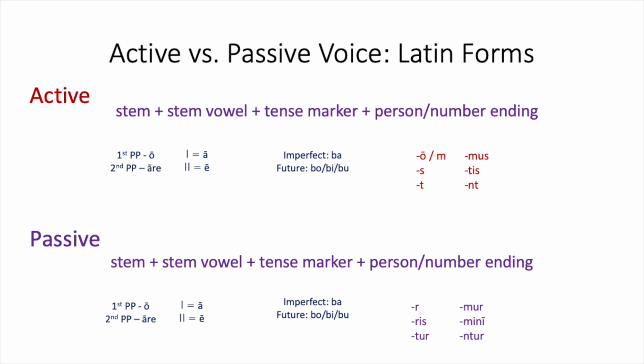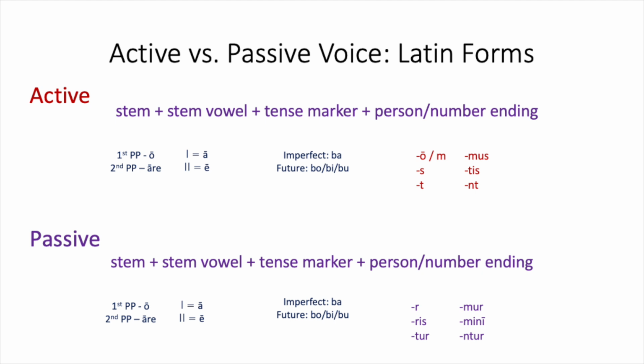So now that we know the passive voice in English, let's look at the Latin forms of the active and passive voices. You already know the active forms for the present system. For those, you take your stem and add a stem vowel depending on the conjugation. First conjugation uses A, second conjugation uses E. For the tenses, you add a tense marker.